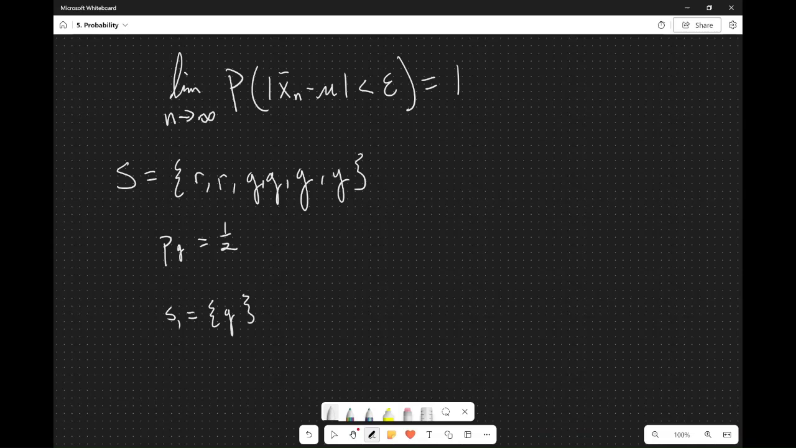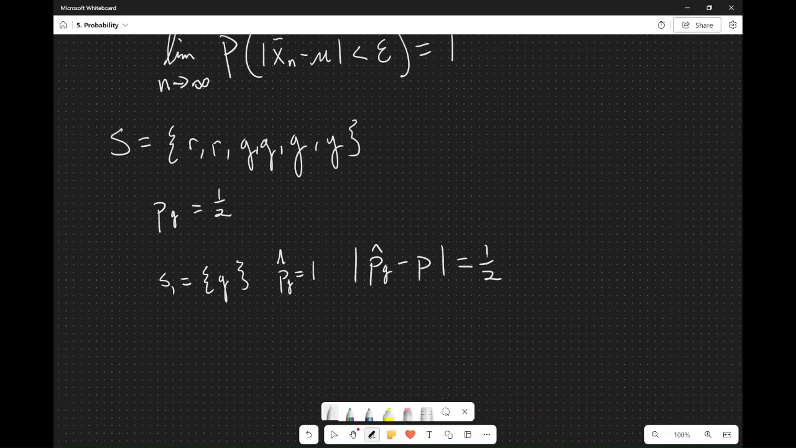So my sample proportion, P hat, is going to be equal to 1. And so by the law of large numbers, I have X bar, the sample population proportion for green, minus the true population proportion, which is 1/2, and this distance is compared to epsilon. This epsilon symbol here represents an arbitrarily small number. So what we're saying is that as the sample size grows, this distance is getting smaller.